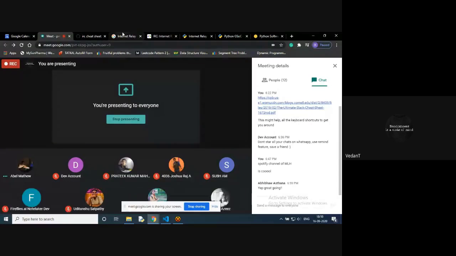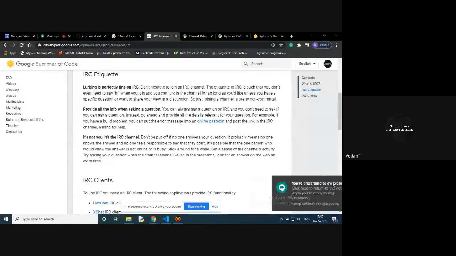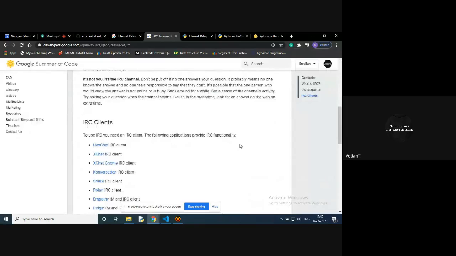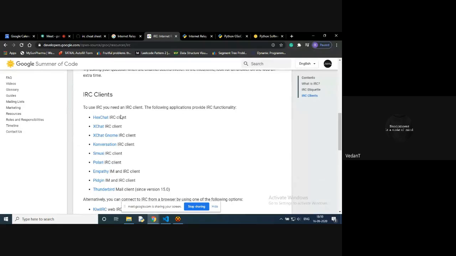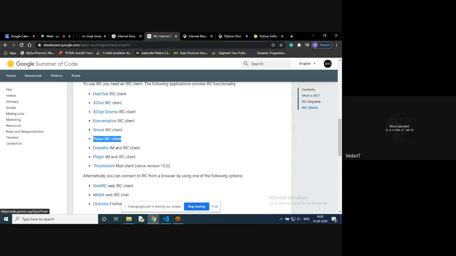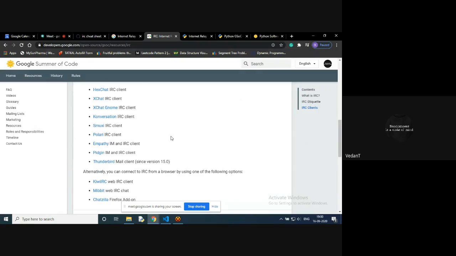Okay, so let's see how we can use internet relay chats. Let me go to Google's web page. As you can see, there are multiple clients through which we can use IRC. For Windows, I prefer HexChat. So if any of you are using Windows, you will be accessing IRC with the help of the HexChat IRC client. If you are on Mac, I guess Polari is a nice one, or Smuxi is also nice. But for Windows, HexChat would do everything you would want.